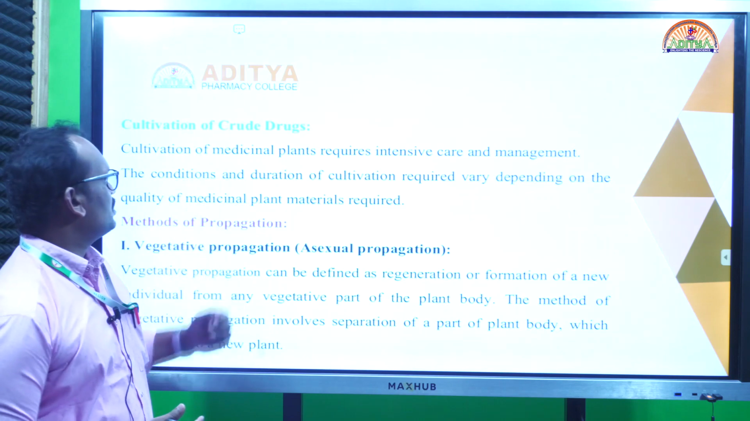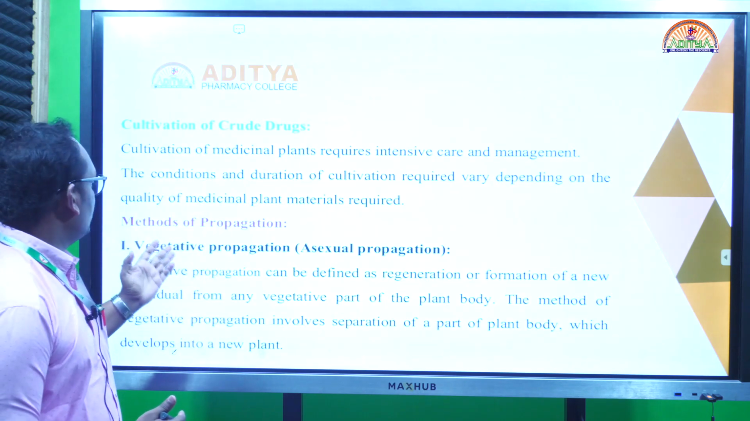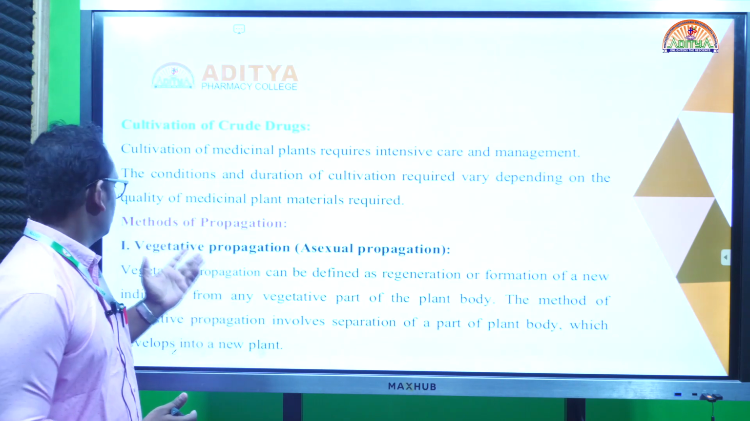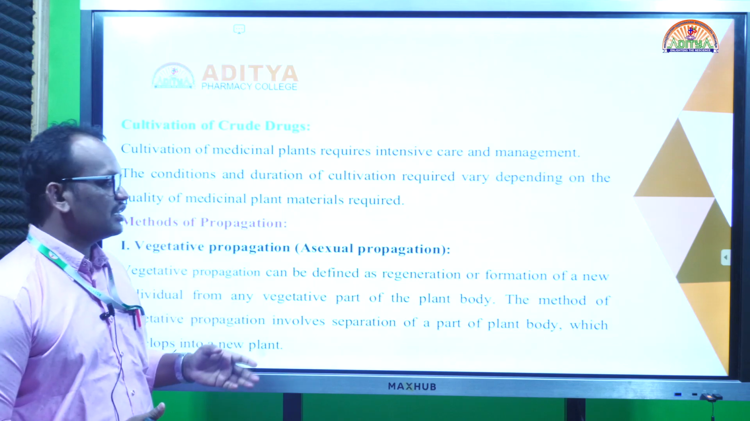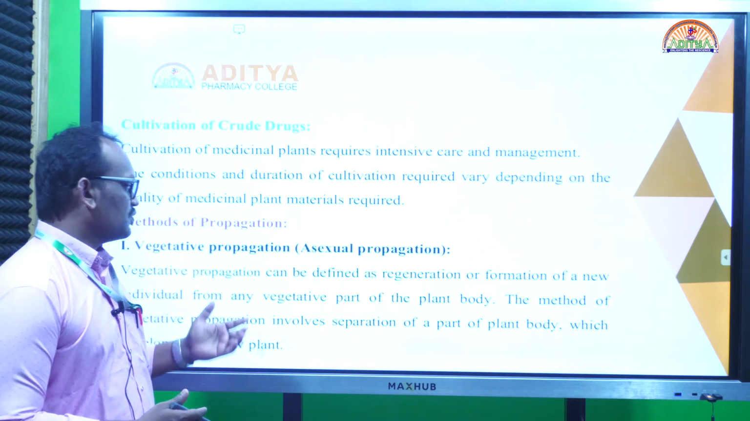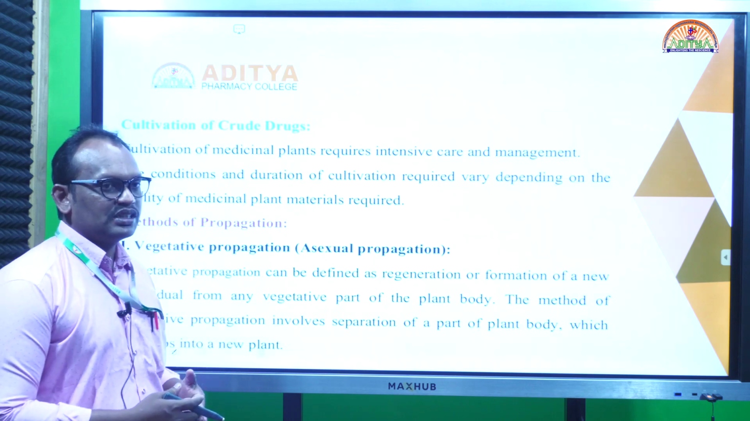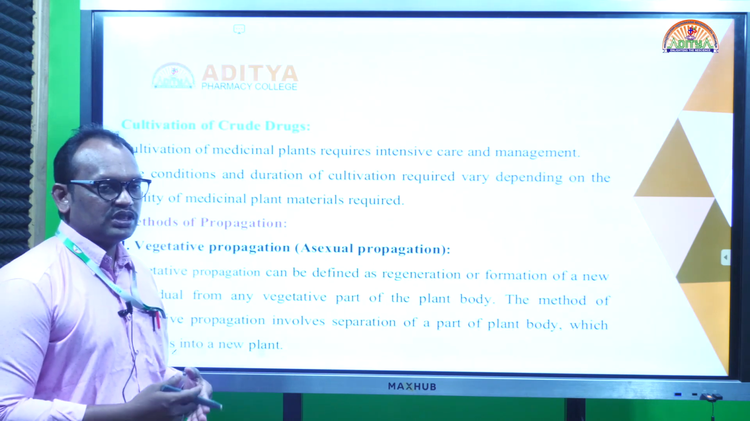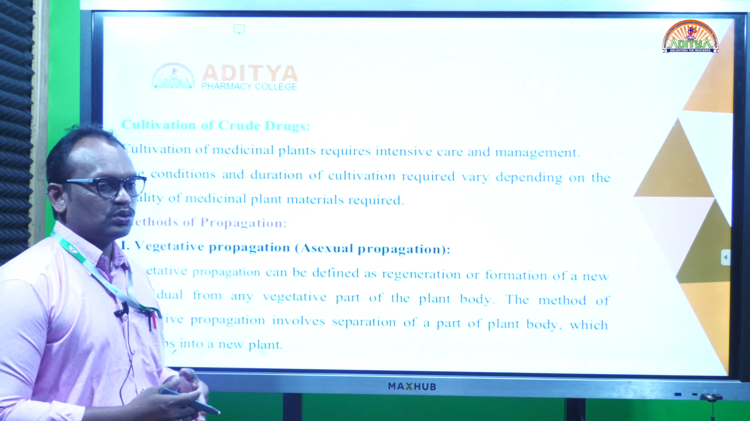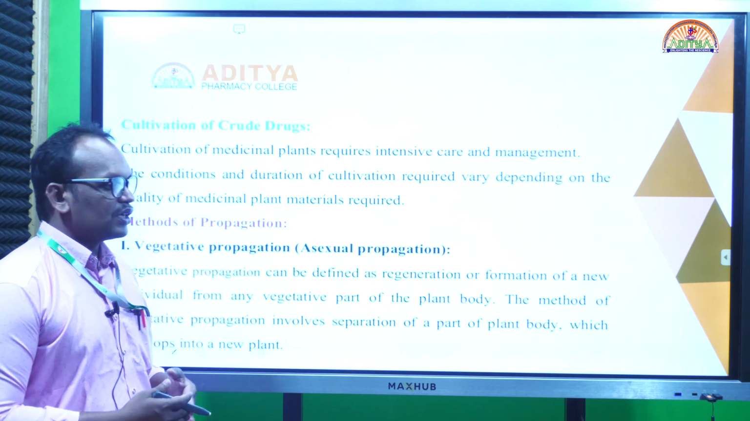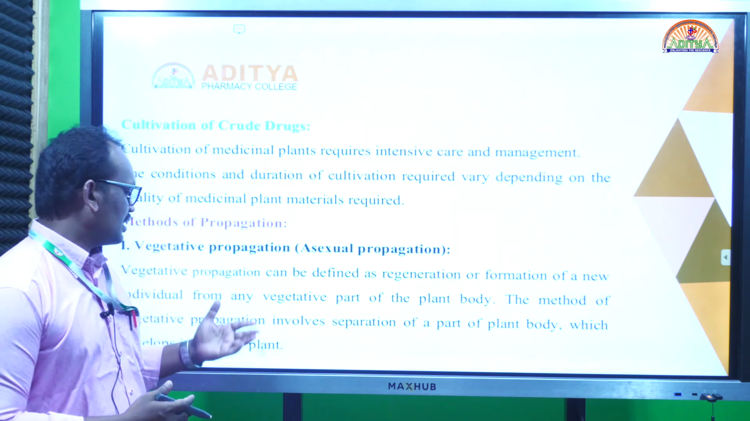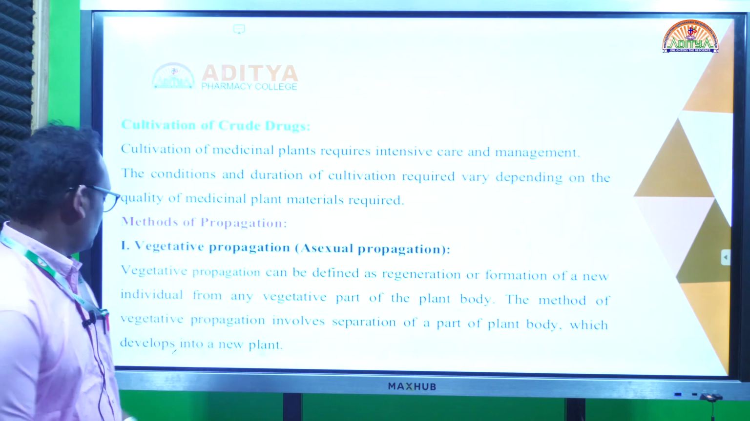So in the cultivation of crude drugs we have two methods: one is vegetative propagation, another is seed propagation. Vegetative propagation means that apart from seeds, we use vegetative parts like stems, roots, stolons and other parts for the cultivation of the plant. That type of cultivation we call vegetative propagation.